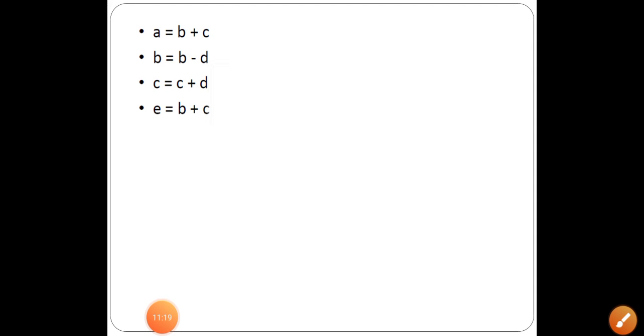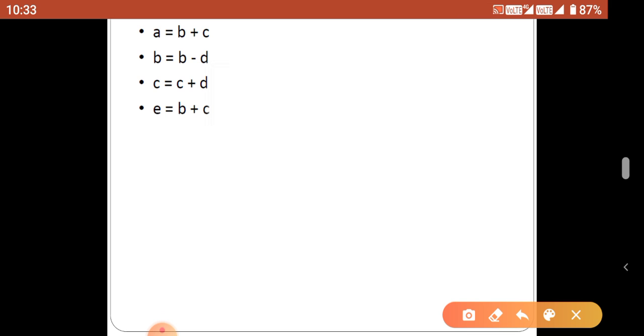Next we are going to discuss one more example. Here how we are going to construct the DAG and check whether there is a common sub expression available or not. If it is not available, we are going to use the same kind of statements for a next phase. Listen, this example also a equal to b plus c and e equal to b plus c, but between the a to e there is some calculation.